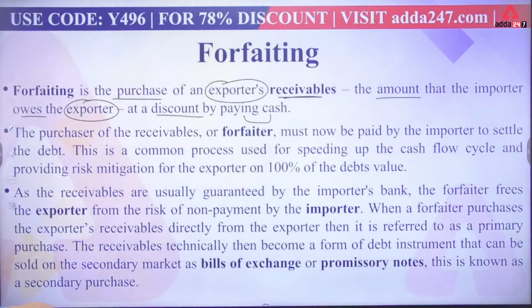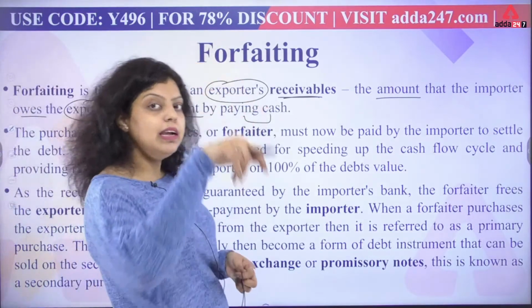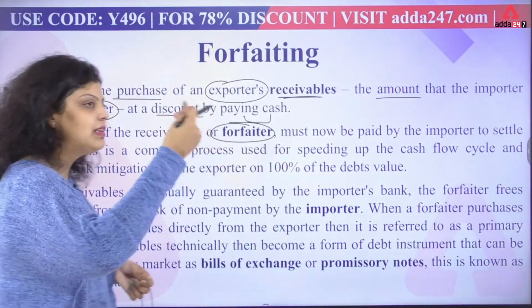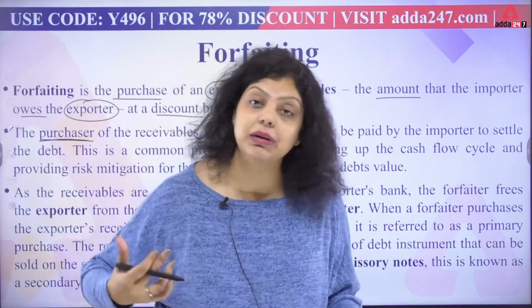Okay, next is the purchaser of the receivables, the forfeiter. Now the factor here will be known as your forfeiter. That is your purchaser also, who is purchasing invoices from you, who is purchasing receivables from you.